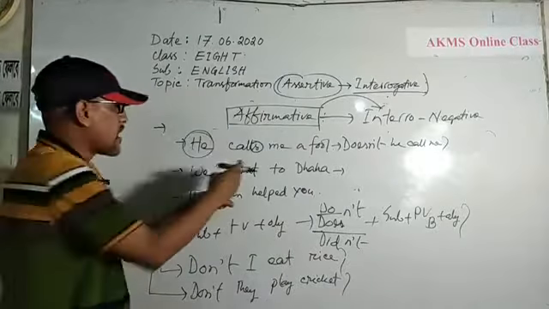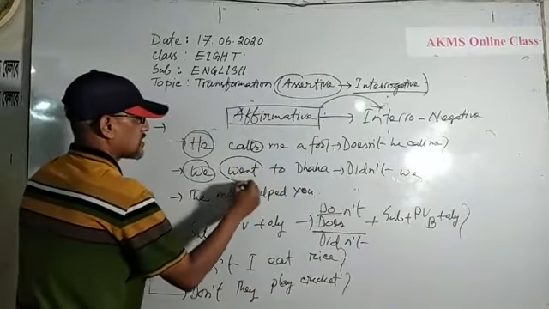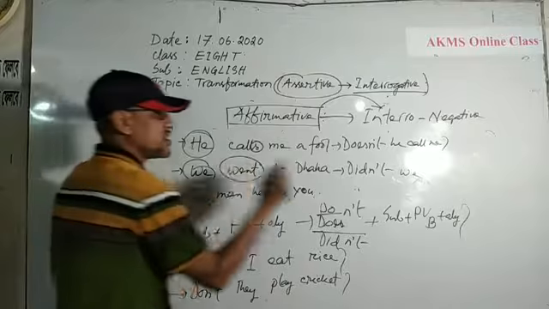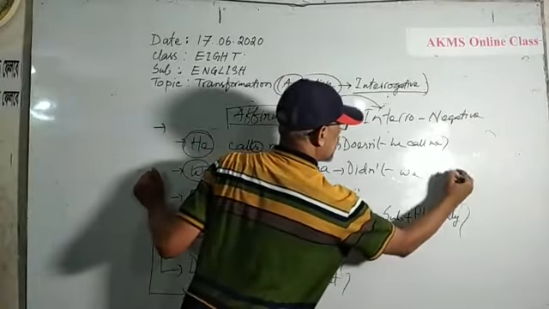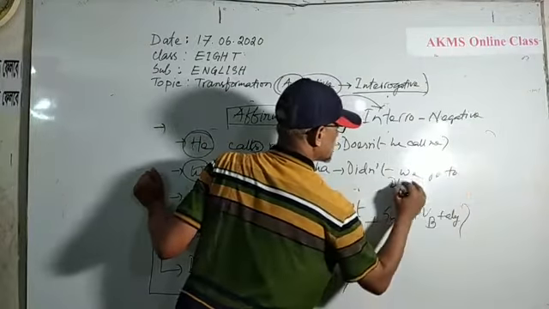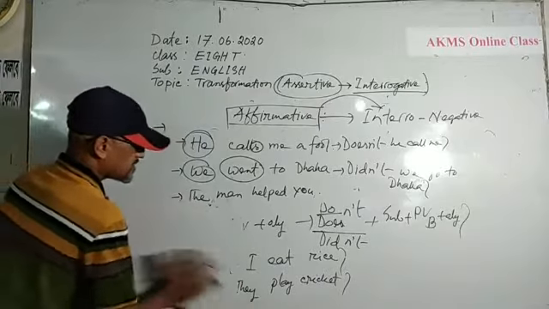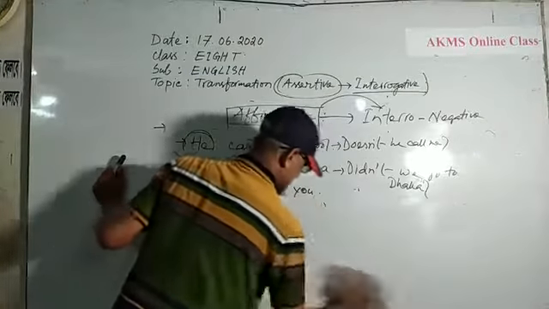I cannot use another past form in the interrogative sentence. I have used did, didn't, then the subject, didn't we. The base form of went is go. Didn't we go to Dhaka? Interrogation mark. Now dears, I am erasing the structure and the other sentences.